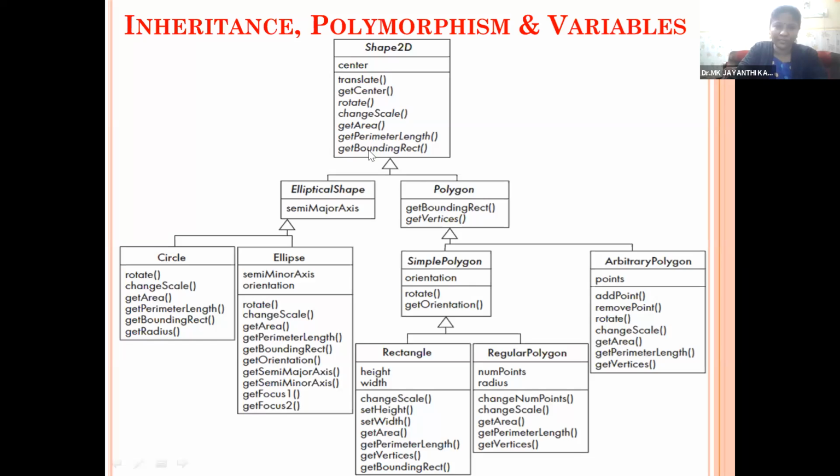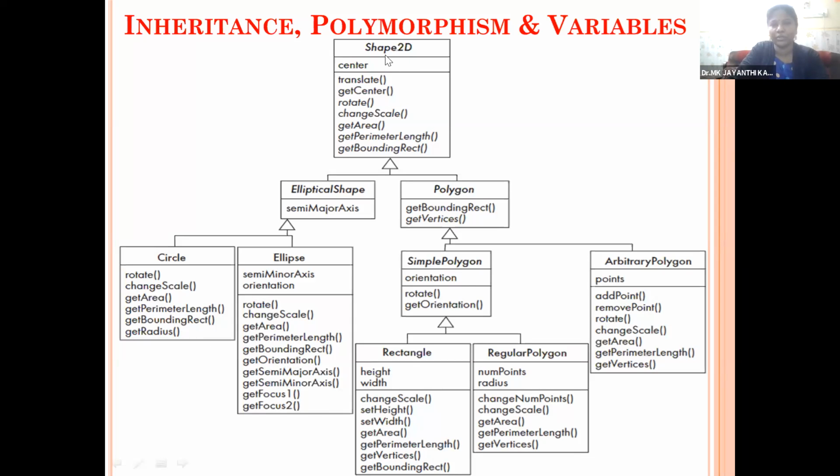In the base class also, we have a function called get boundary rectangle. The derived class also has the function get boundary rectangle. Here also we have the same function, and here also. So in all derived classes, we have the same function. It means that the same function takes different values during different occurrences based on the object.